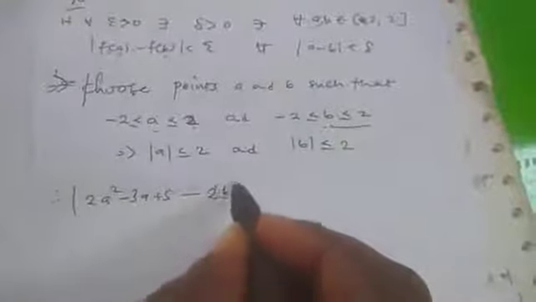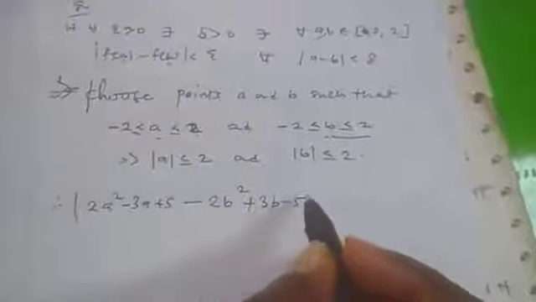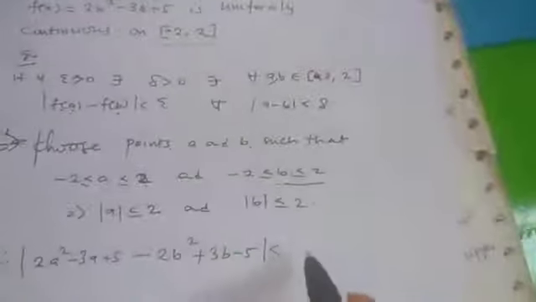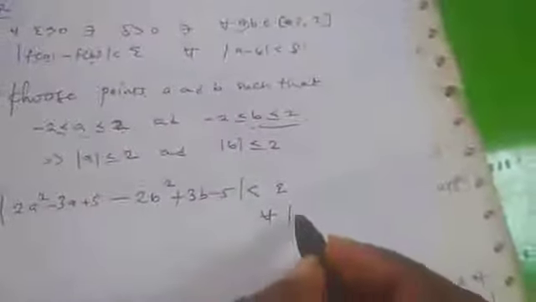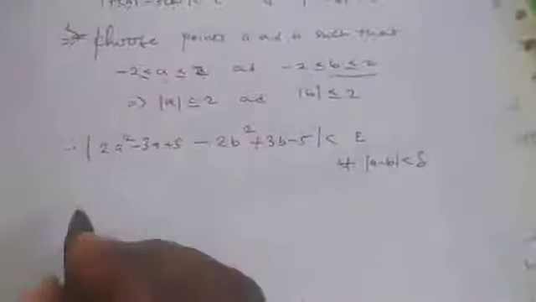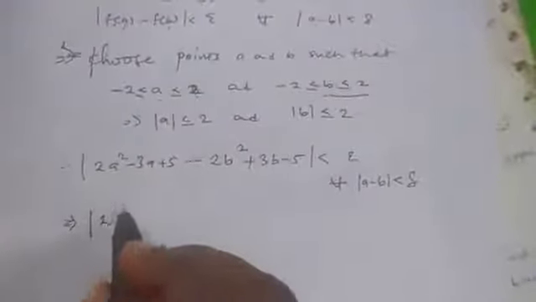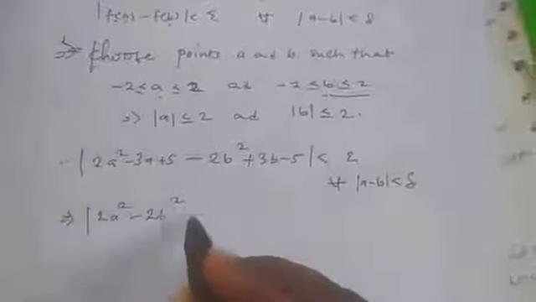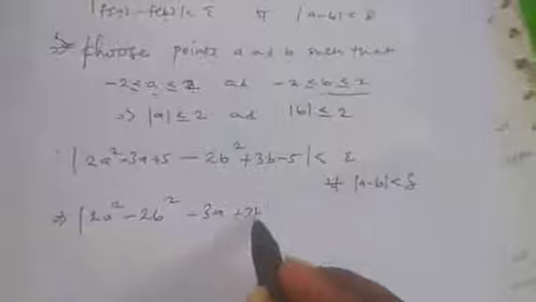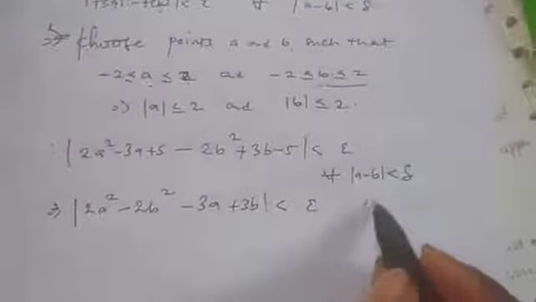So therefore, f of a, our f of x is this. This will be 2a squared minus 3a plus 5, minus f of b, that is, putting b here: 2b squared minus 3b plus 5, is less than epsilon for all a, b with absolute value of a minus b less than delta. Now, if you continue, this will become 2a squared minus 2b squared minus 3a plus 3b is less than epsilon for all this.